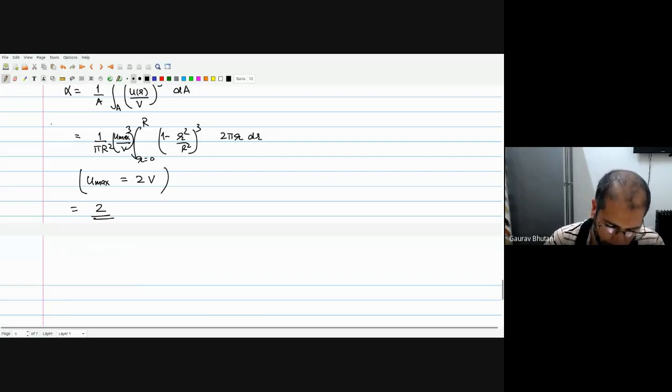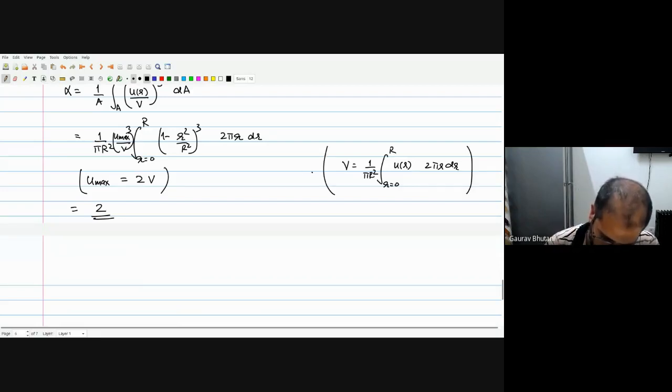I'll strongly suggest that you actually put the values and solve the integral yourself and see that this value is equal to 2. And for showing that u max is equal to 2V, remember the definition of V was area average. So this V is basically the integral of u as a function of r over the area. That's the definition of V. You can calculate that, and this will give you u max is equal to 2V.